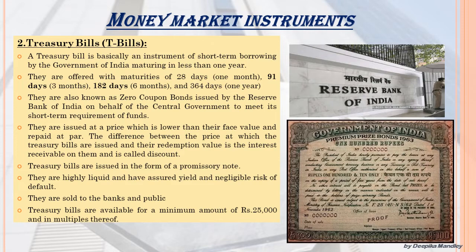Now, treasury bills are available for a minimum amount of 25,000 and in multiples thereof. That is 25,000, 50,000, 75,000, 1 lakh, and so on.